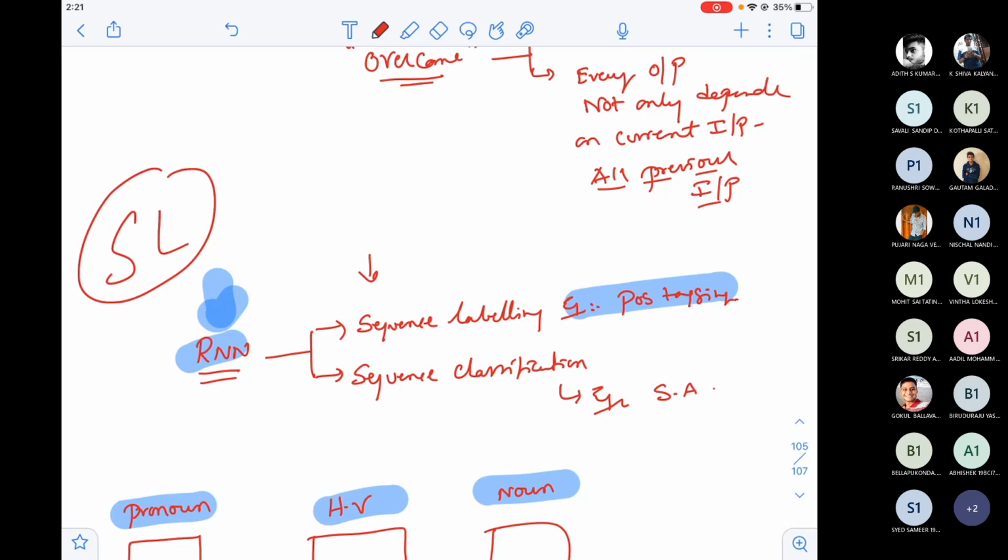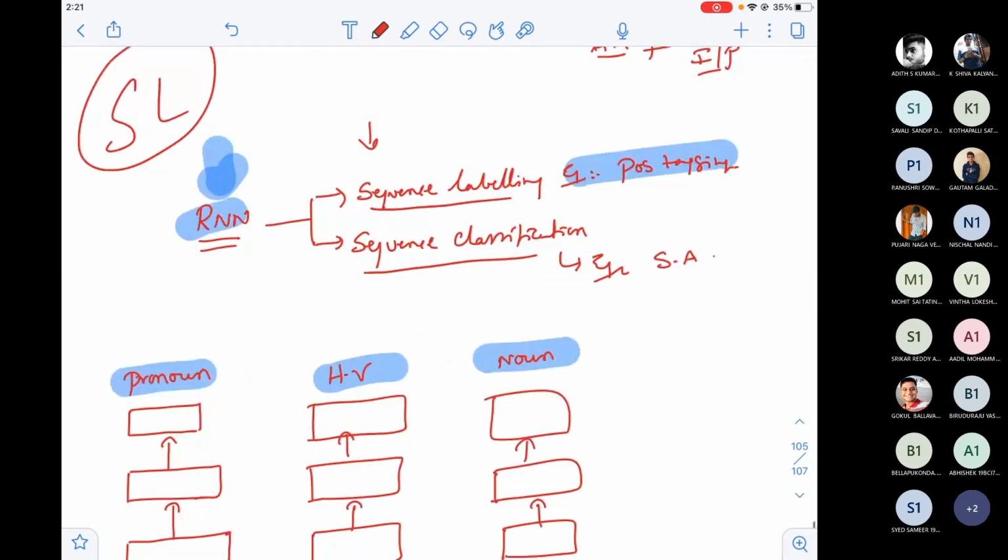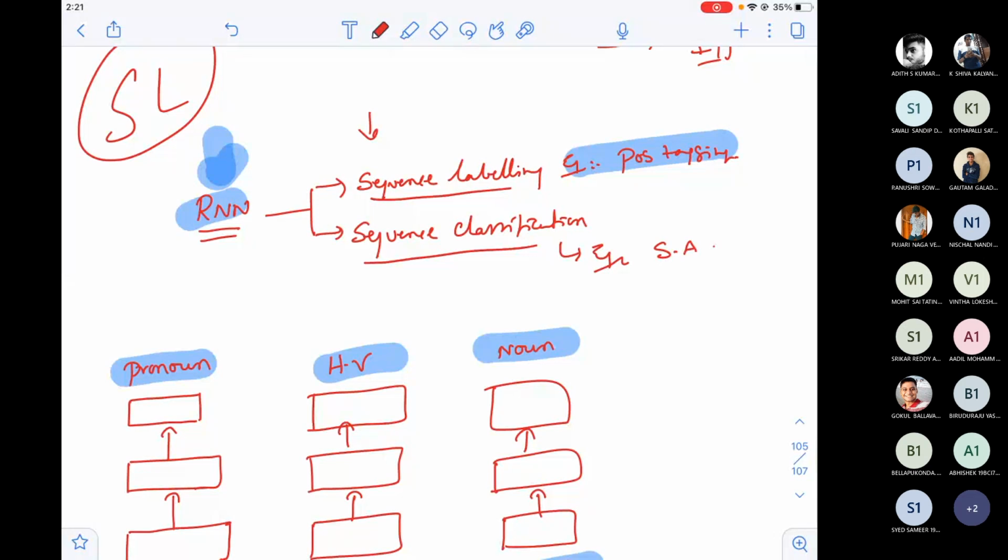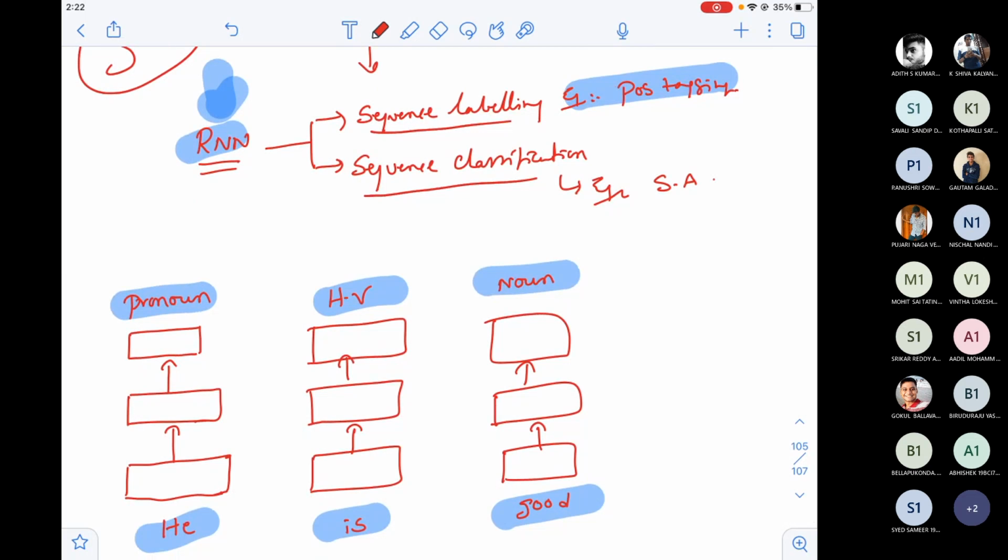In sequence learning, we have two things: sequence labeling and sequence classification. Whenever there is a sequence, the current output depends not only on the current input but on all or some previous inputs. That is called sequence learning. It is modeled by RNN because there are connections between one DNN and another DNN. Let us jump directly into those connections, and derive RNN with that single change.